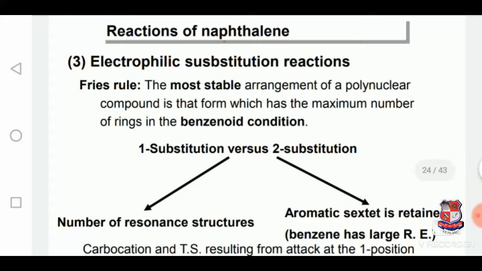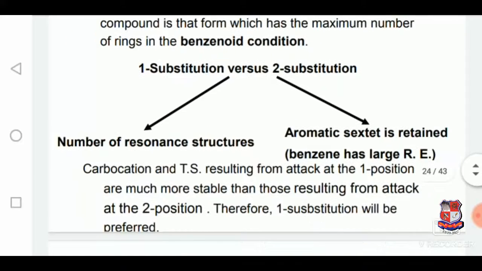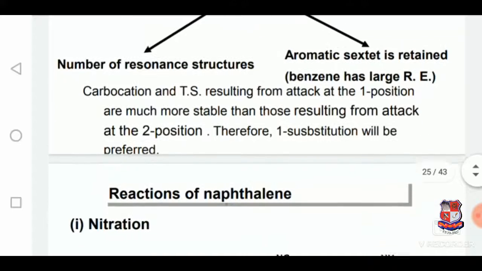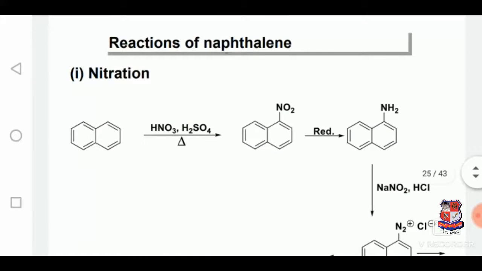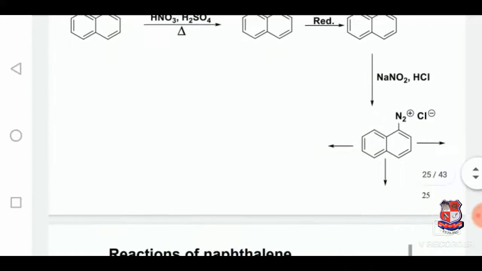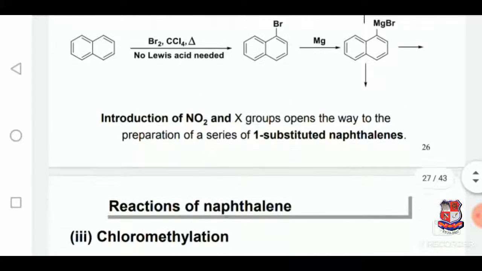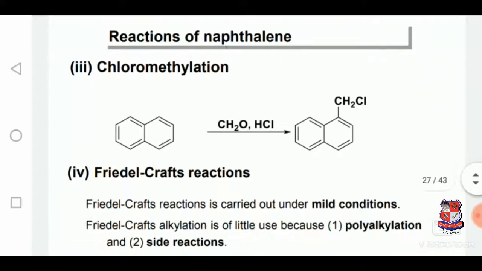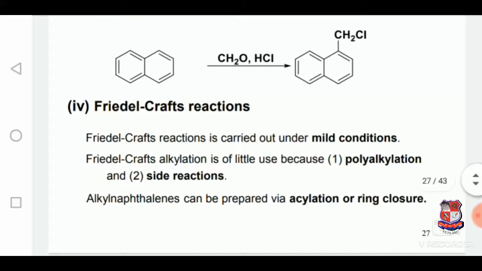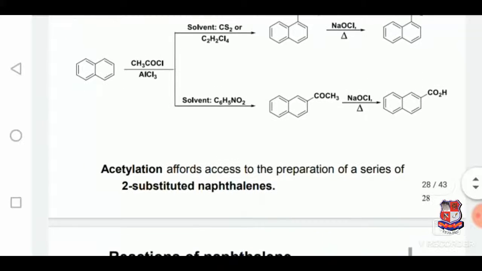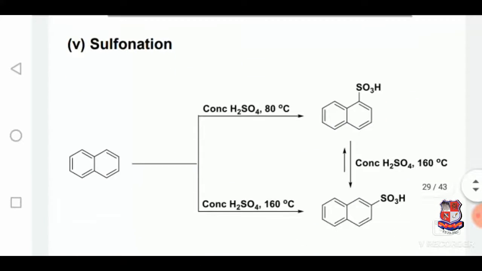These are the electrophilic substitution reactions. In that, two types of substitution take place. The reactions of naphthalene: nitration. This is the nitration process. Halogenation process. Chloromethylation. Friedel-Crafts reaction. Friedel-Crafts reaction of naphthalene. Sulfonation.